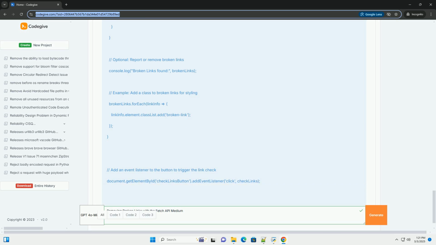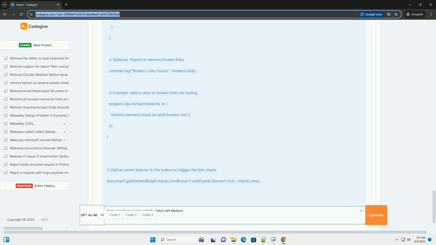Implementation with code examples. Let's create a function that identifies and checks links on a web page. This example focuses on client-side JavaScript running in the browser. Explanation. 1. The checkLinks function. This async function handles the entire link checking process. The async keyword allows us to use await for cleaner asynchronous code.